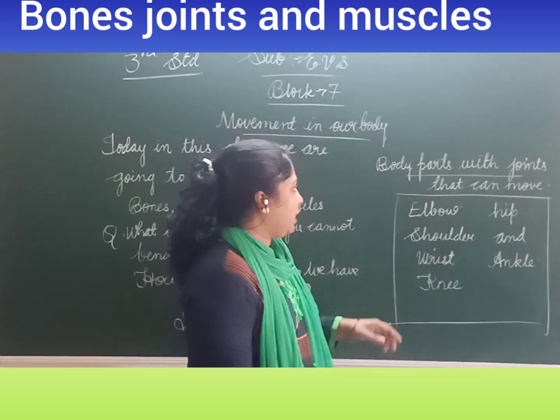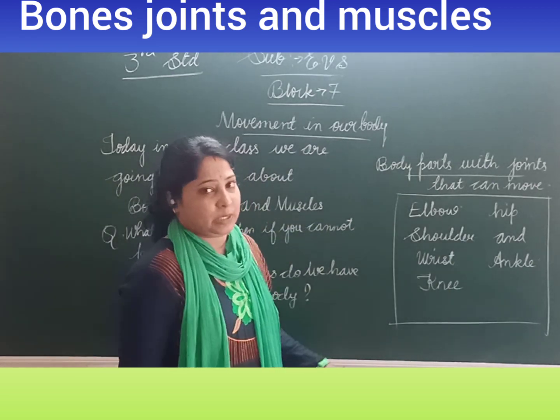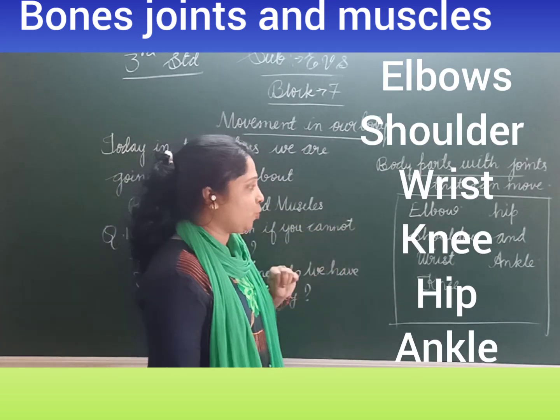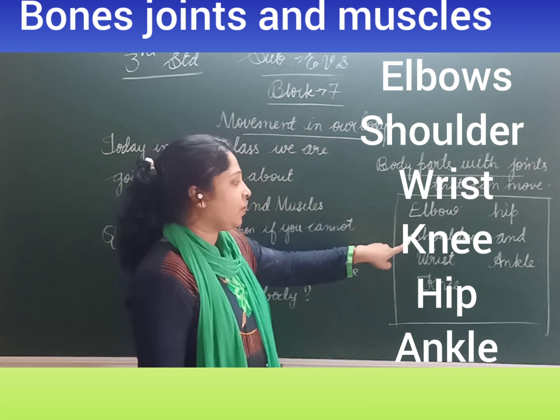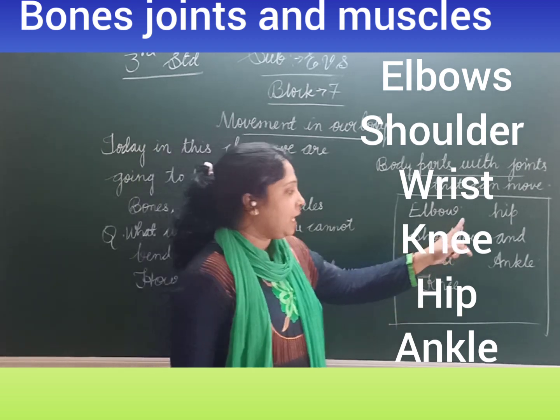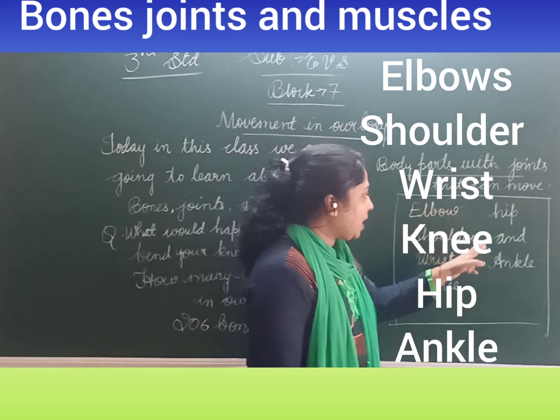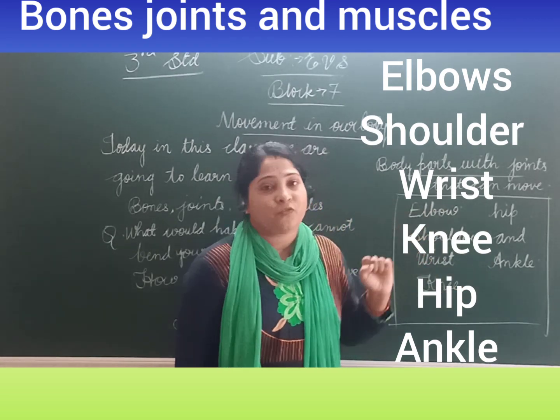Here, body parts with joints that can move. Which body parts help us to move? Elbow, shoulder, wrist, knee, hip and ankle. These are connected to each other with the help of joints.